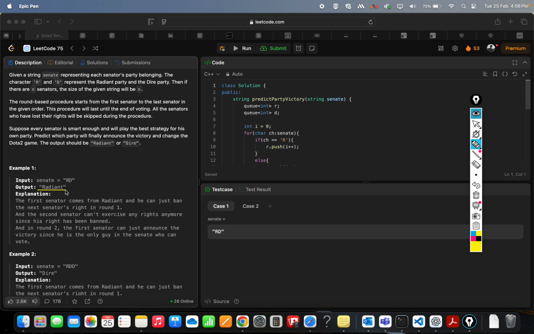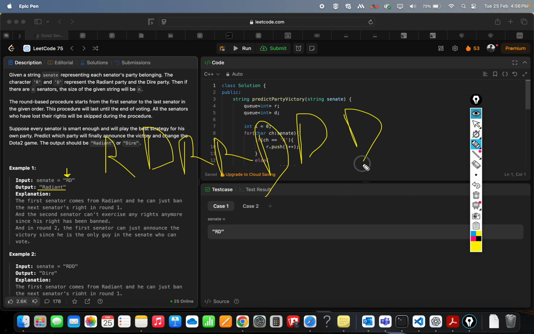So what can we do? In a naive approach, we'll iterate through the Senate. Let's say we have a string like RDRRDDD.